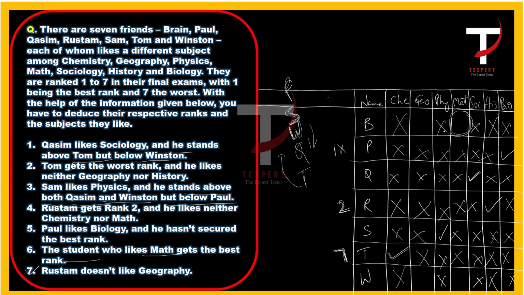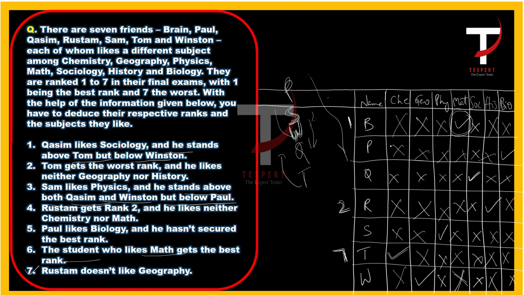And so math can be liked by either Brian or Winston, right? But if we observe this ranking, Winston doesn't secure first because he is below S and he is below P, right? He is below Paul and he is below Sam. So Winston shouldn't get rank number one. So he shouldn't like mathematics. So he must like geography because this is the only slot left, and Brian likes mathematics, so he is ranked number one.